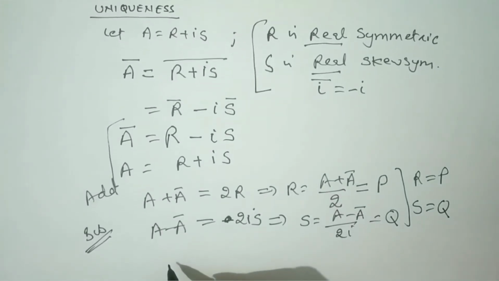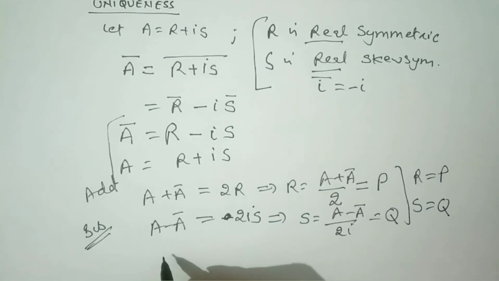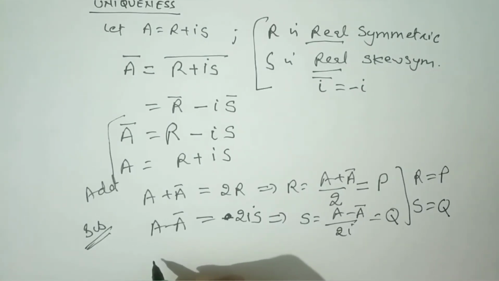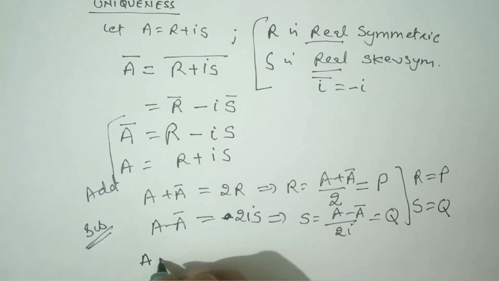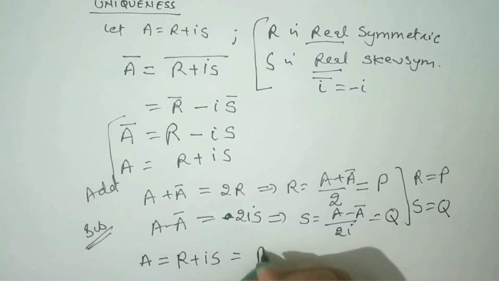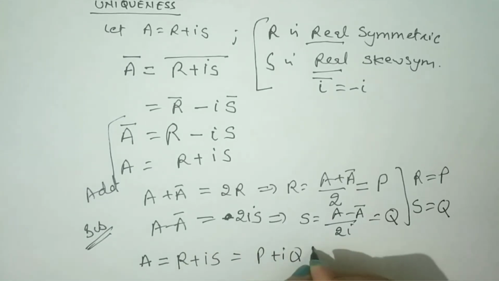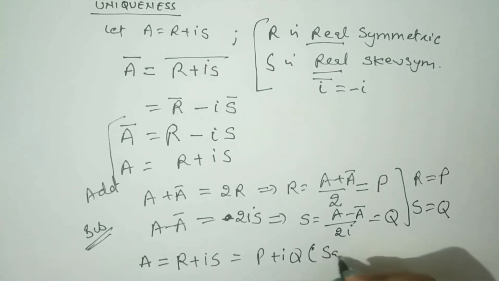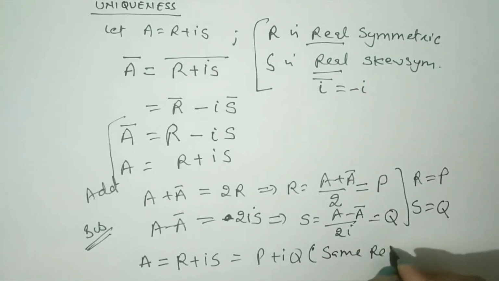That means we don't get the different expression for A as P plus iota Q. So both these are same. So A is equal to R plus iota S means it is P plus iota Q only. That means it is the same representation.